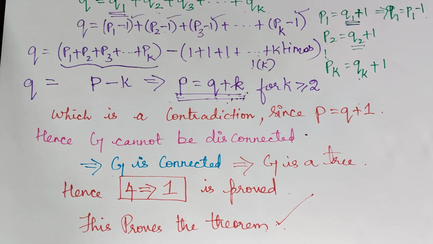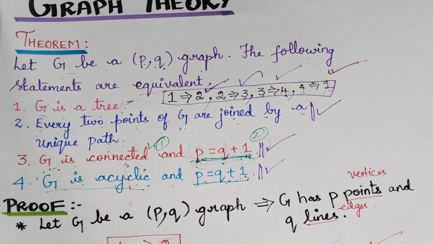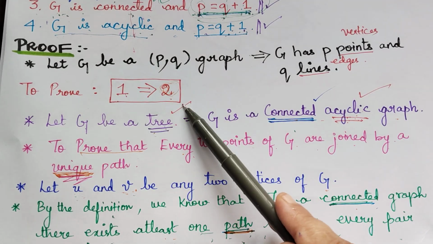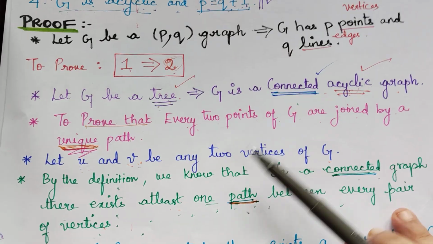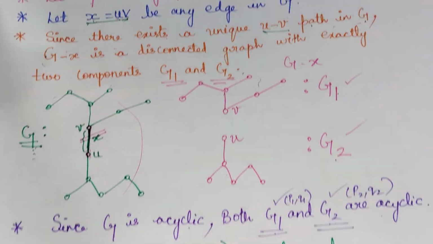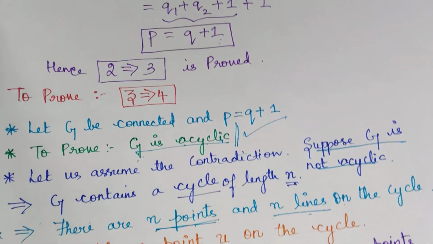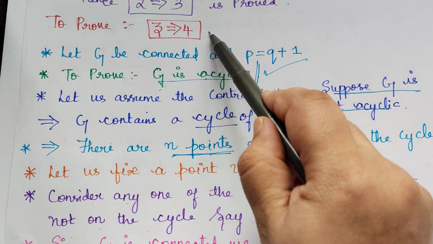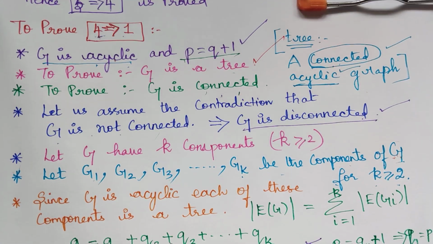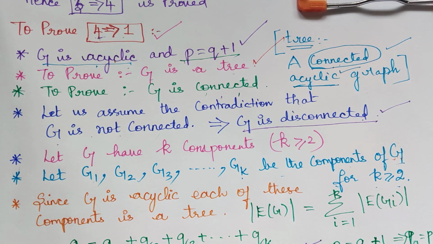If you go through it one by one patiently, definitely you will understand. The theorem was to prove that these 4 statements are equivalent. First we assumed 1 and proved 2, then we assumed 2 and proved 3, after that we assumed 3 and proved 4, and finally we assumed 4 and proved 1. So with this we are done with the proof of the complete theorem. This is a very significant 15-mark question from the examination point of view. Thank you.